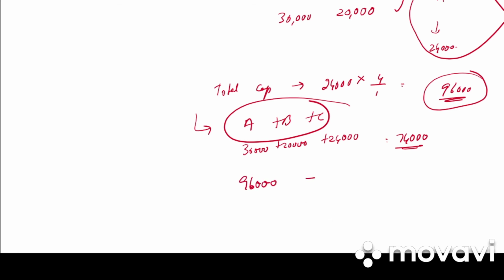So what will be goodwill? The difference between 96,000 and 74,000 will be taken as hidden goodwill. Clear?